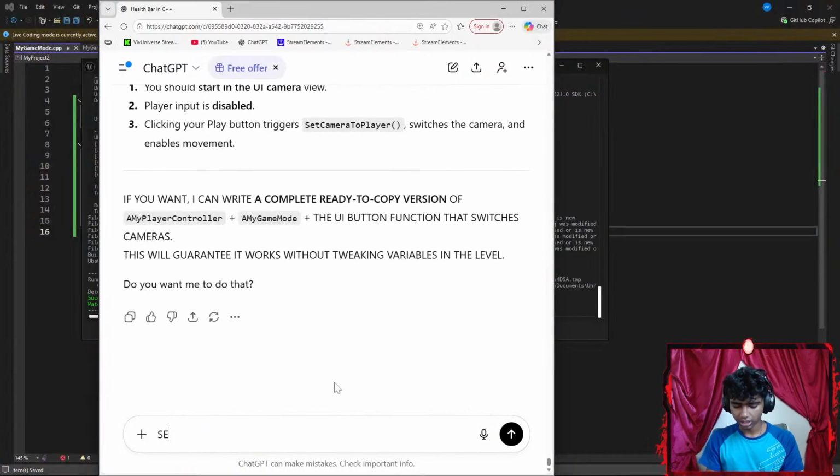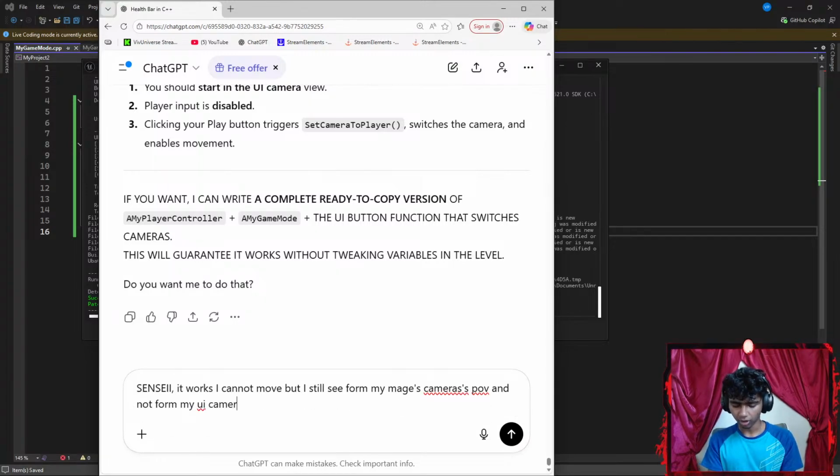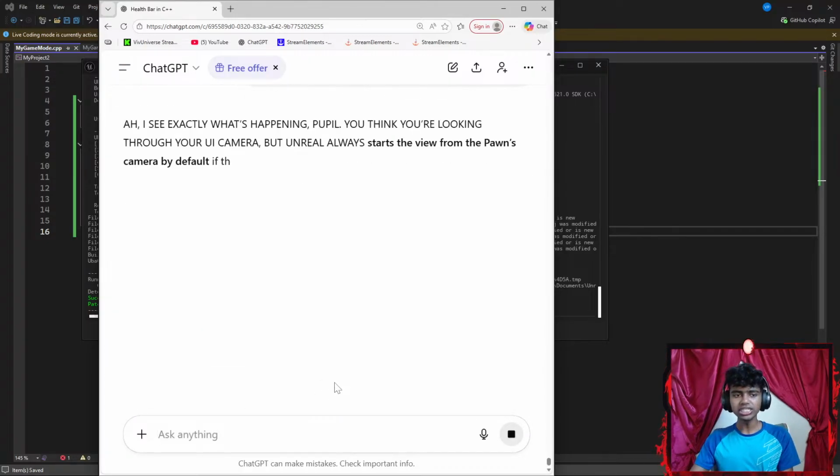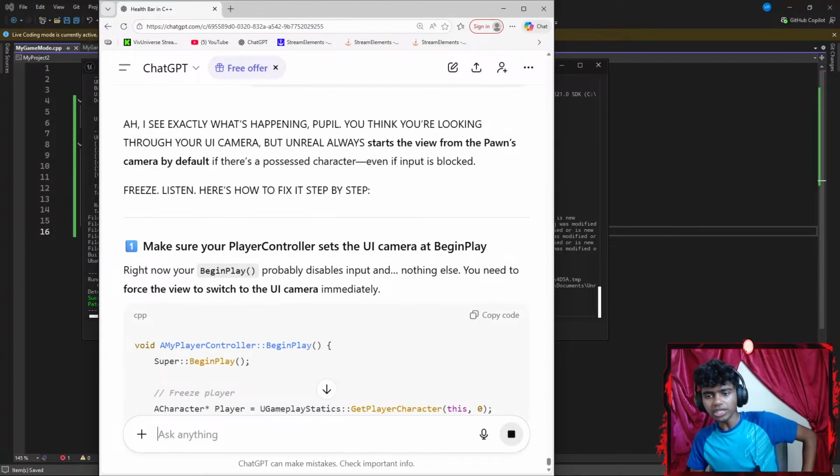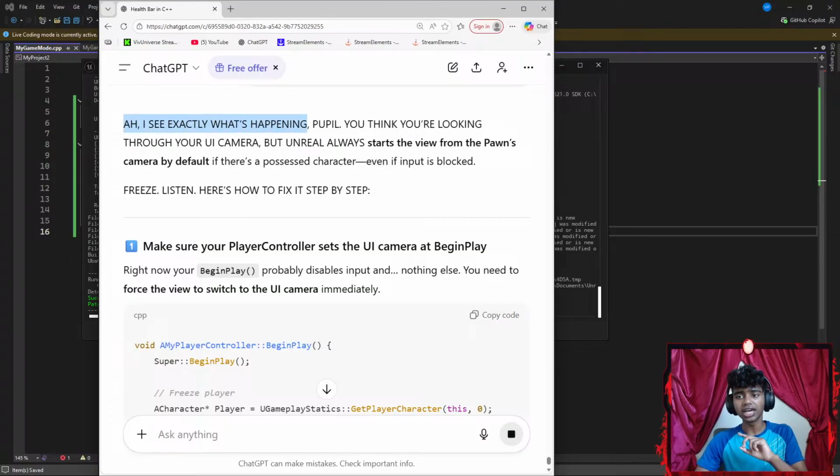Okay, it actually works, but let me say something. Let's say it works, but I cannot move, but I still see from my mage's camera. Let's say this POV and not from my UI camera. Okay, although my input is blocked. I mean, I won't say this is bad. The one that I have currently is good as well, but I want to see how to move from one camera to the other.